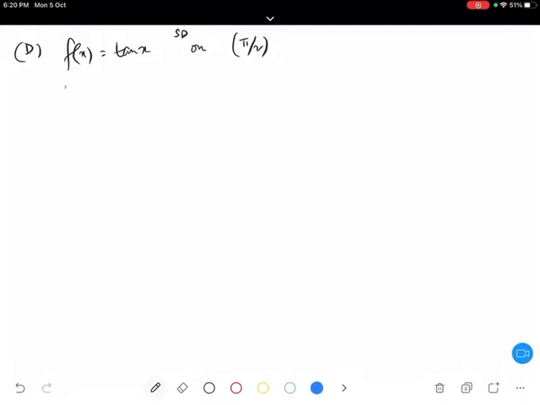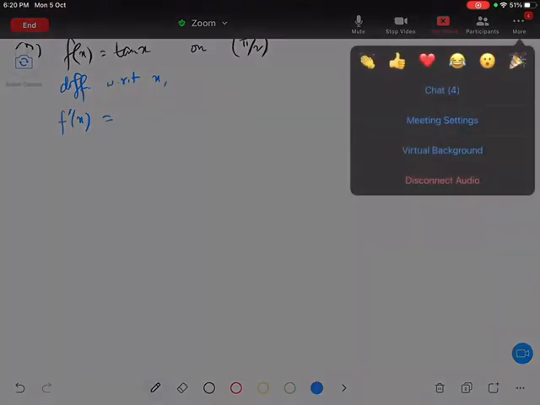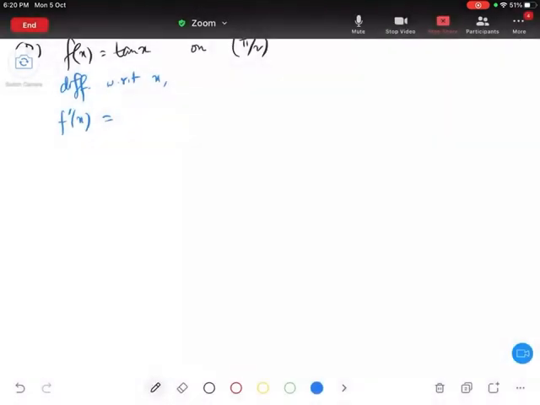So look at the slope which we got. The slope we got as sec square x. So tell me, is this function strictly increasing or strictly decreasing? Come on guys, try. Is this function strictly increasing or strictly decreasing? Yes, very good. Sanjana got this one correct. Yes, it's strictly increasing.